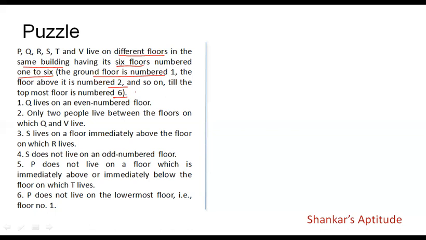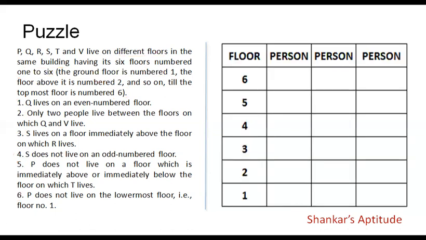Now conditions are given, based on these 6 conditions that are presented here. These are the conditions 1, 2, 3, 4, 5, 6. You try to arrange these people on these different floors satisfying these conditions. All right, so please do that. Now I shall help you to crack this puzzle.